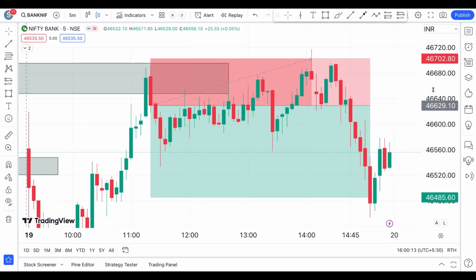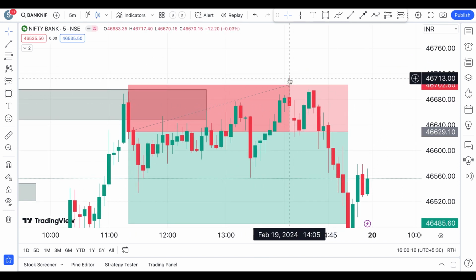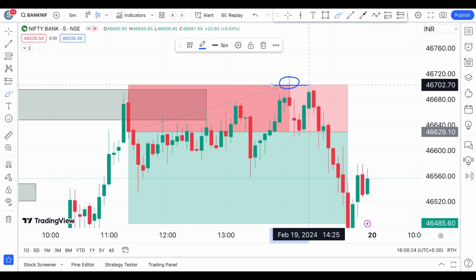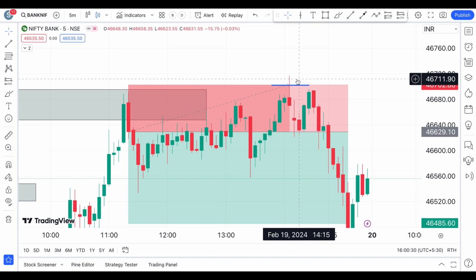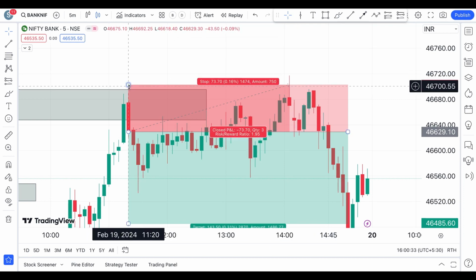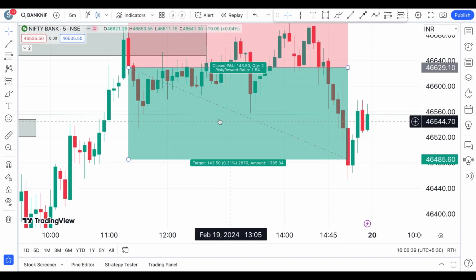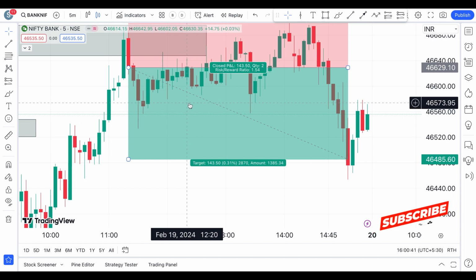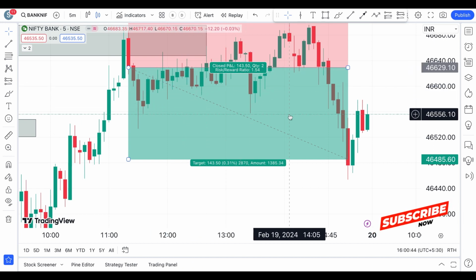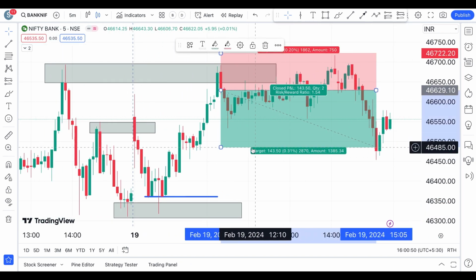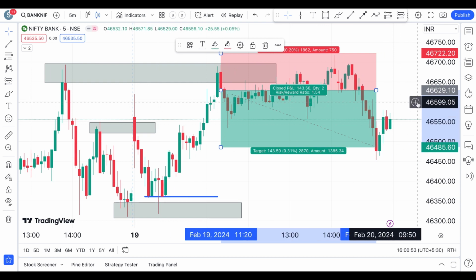Now for the new viewers, you may think that this is a stop loss hit right at this level, but you need a close above this line to take action upon your stop loss. But in this case, this is not a close, it is just a whipsaw above this level, so it's not a proper stop loss. So now if you notice here at 3:05 p.m., your target is achieved, and it is 143 points. So you're approximately standing at 300 points for today. That is 150 points from here and 150 points approximately from here.